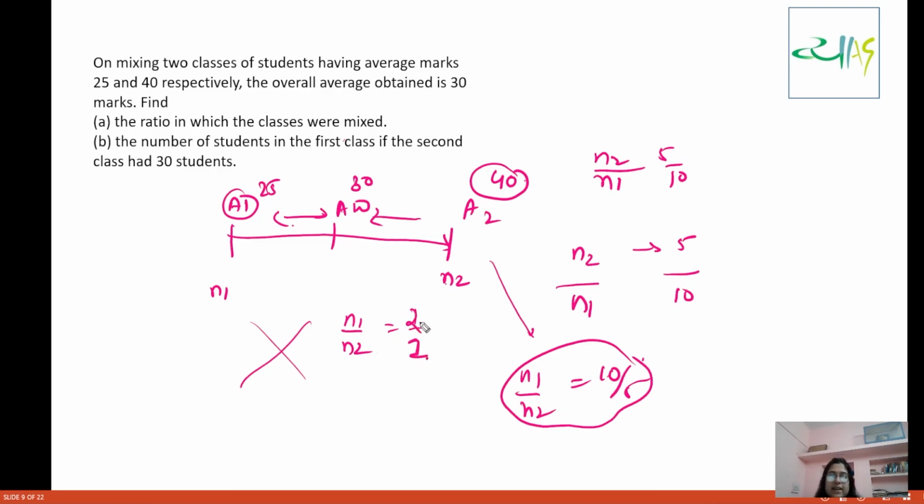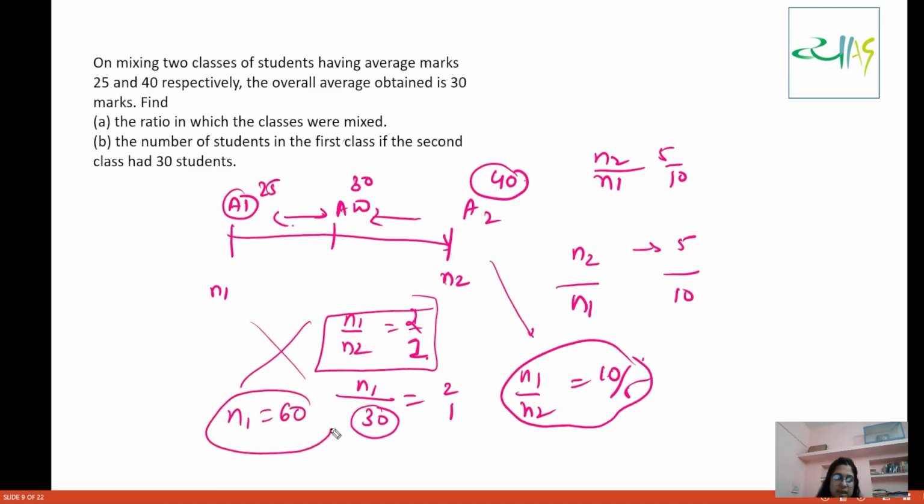Now you can obviously calculate the number of students in the first class if the second class has 30 students. So this second class has 30 students, this N2 here. So the first class is how many students?